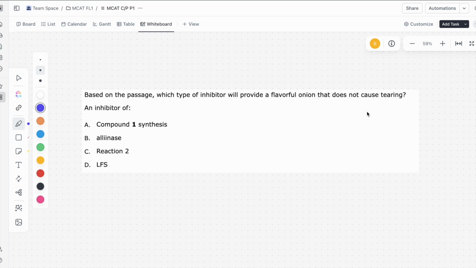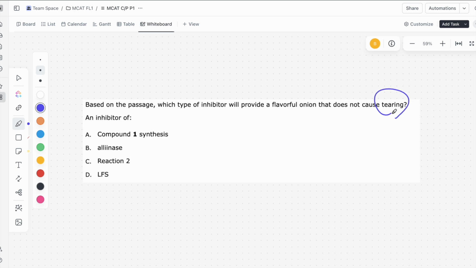Okay, so let's look at the first question of this passage. It says, based on the passage, which type of inhibitor will provide a flavorful onion that does not cause tearing? An inhibitor of blank. So we have to go back to this passage. This is purely a passage-based question. We have to see what component it is that causes tearing.